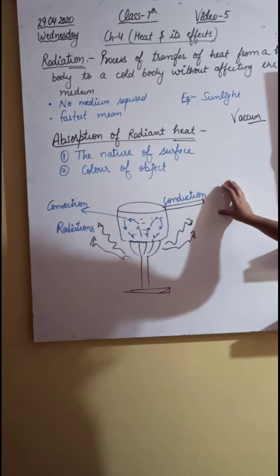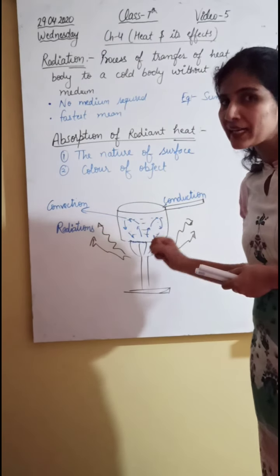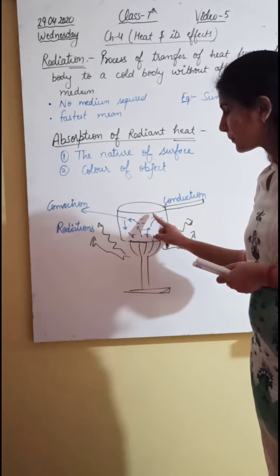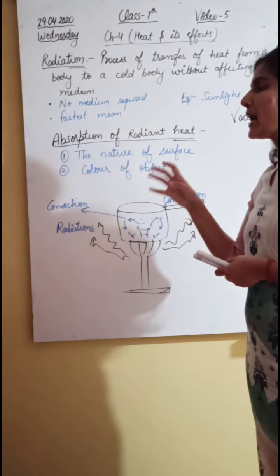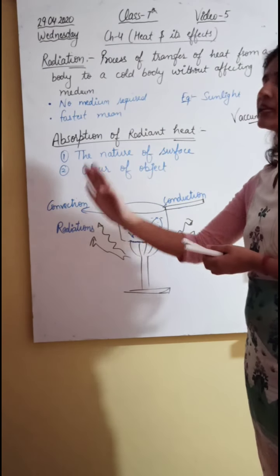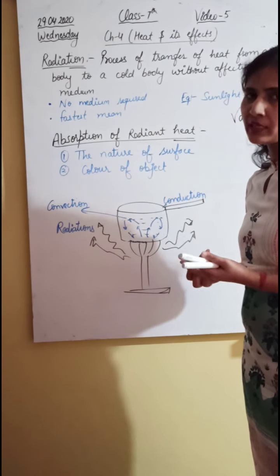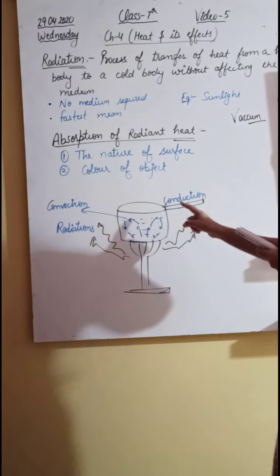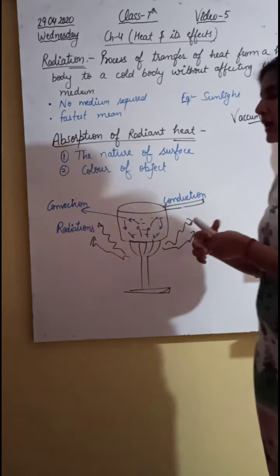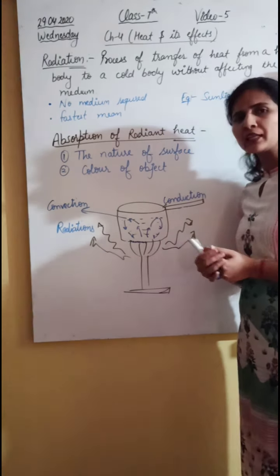Now our second process is convection, which is going on in the water inside this container. The lower particles of the water become hotter and move towards the upward side, and the cooler particles, being heavier in nature, move downward, get heat and again rise up. In this phenomenon all the particles get heat one by one, and ultimately the water boils. But along with that, radiation is also taking place. If we are standing by this container, then we can also feel the heat. It is not by convection, it is not by conduction. Then how is it?